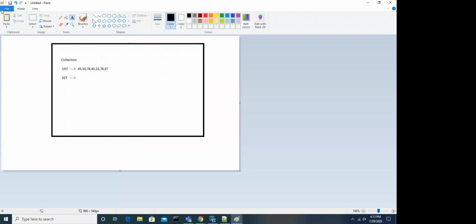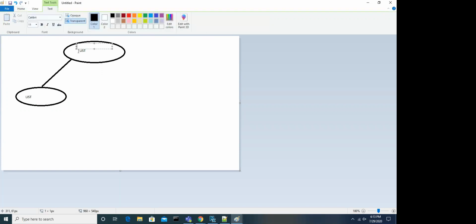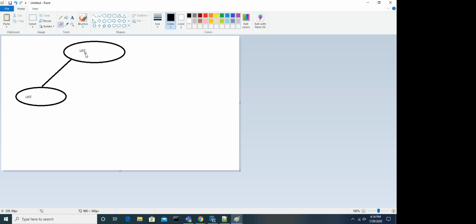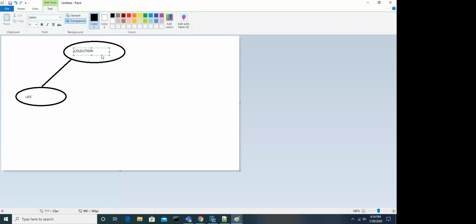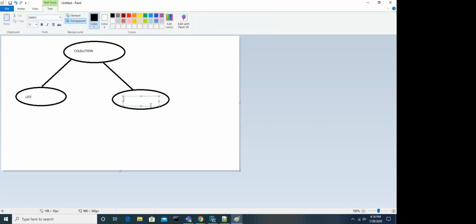Let's understand: this is the collection interface, the super interface, and list is the sub interface, and set is also a sub interface.